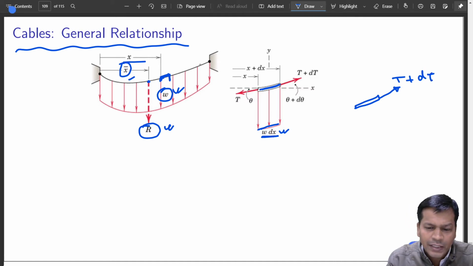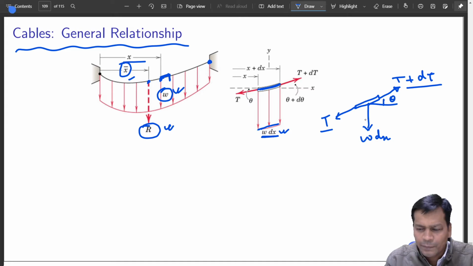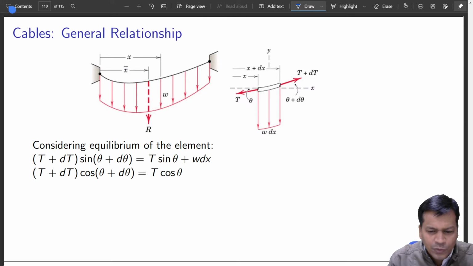Because it is at the higher point, this point should have the maximum force and this should have the minimum one. Okay, so we'll see. If this is T, this is T plus delta T. These two are the forces that act on this segment, which balance it against W dx, this force, and that is inclined at an angle theta. So this is a force triangle. Using that we try to do it.